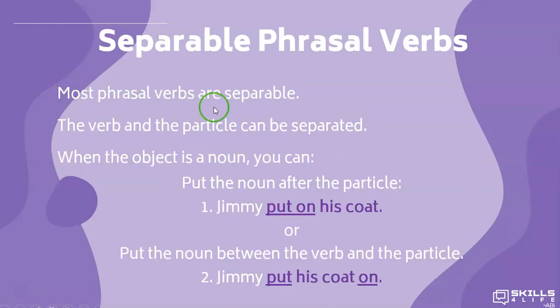Most phrasal verbs are separable. The verb and the particle can be separated. When the object is a noun, you can put the noun after the particle. For example, Jimmy put on his coat. Or you can also put the noun between the verb and the particle. Jimmy put his coat on.